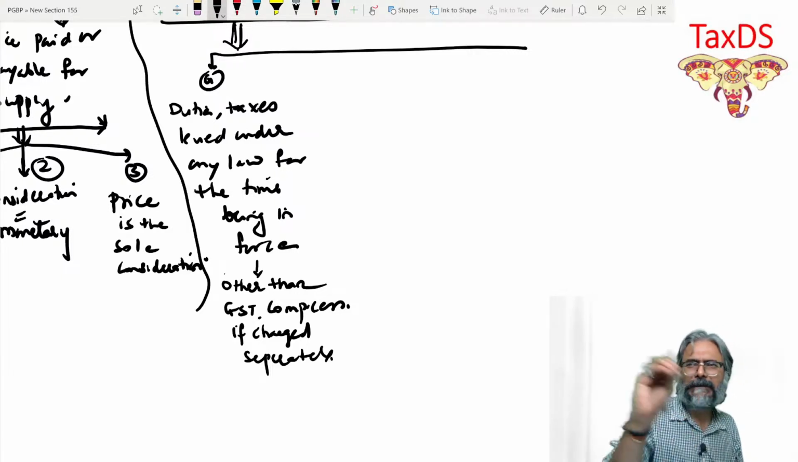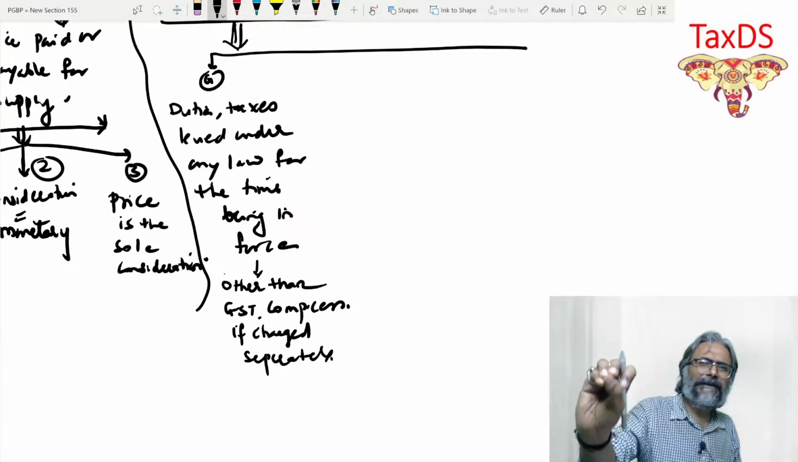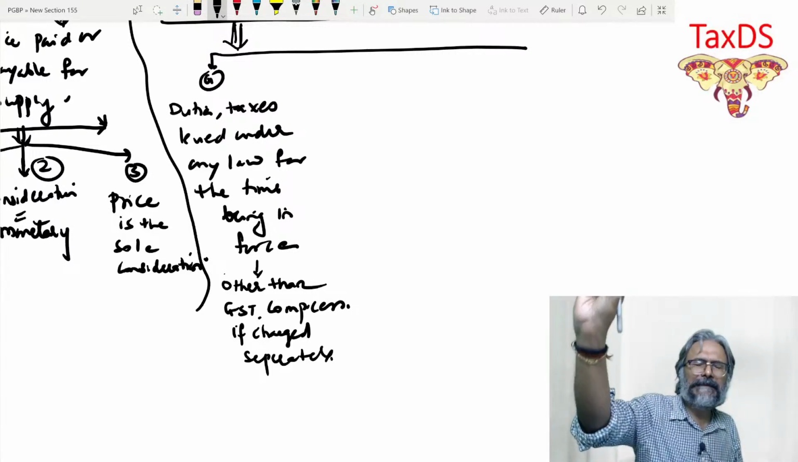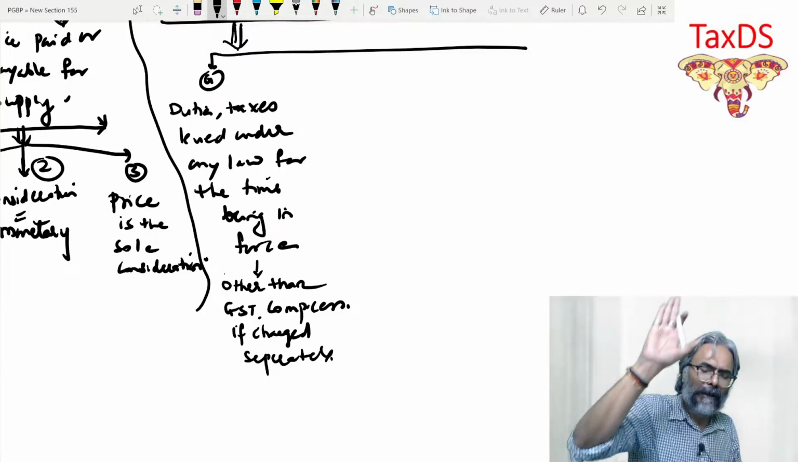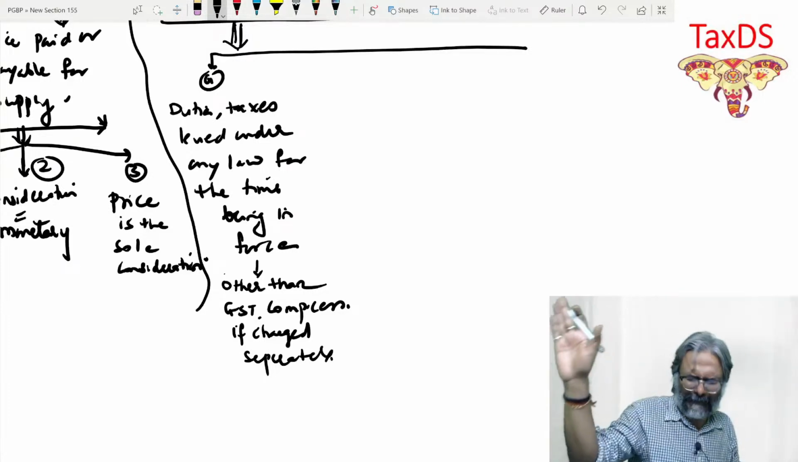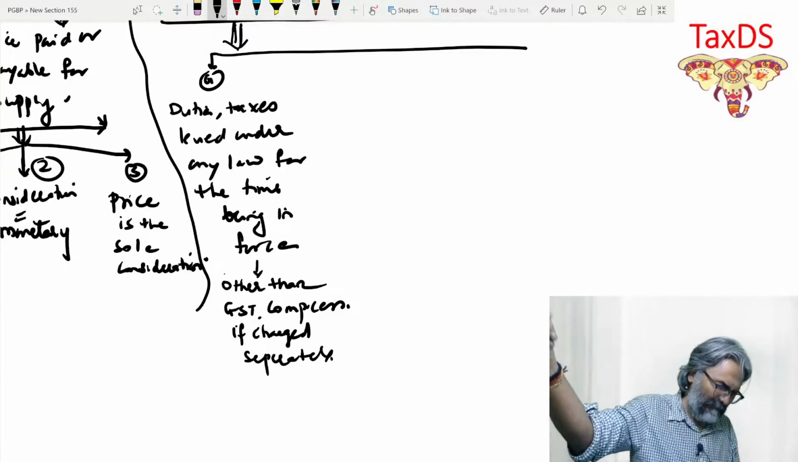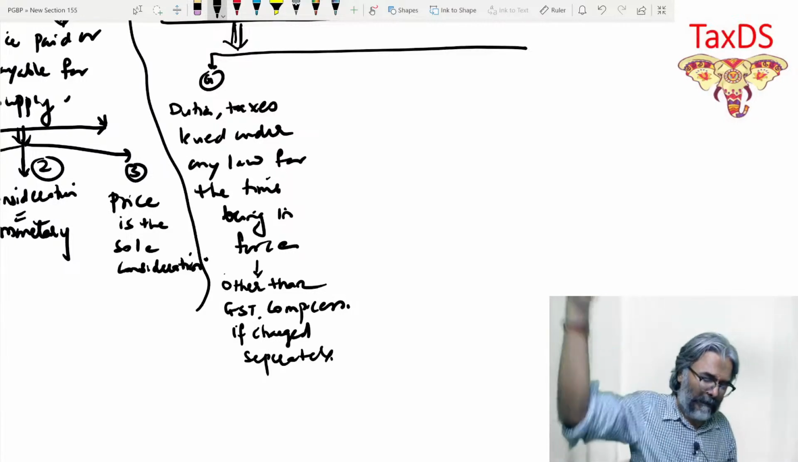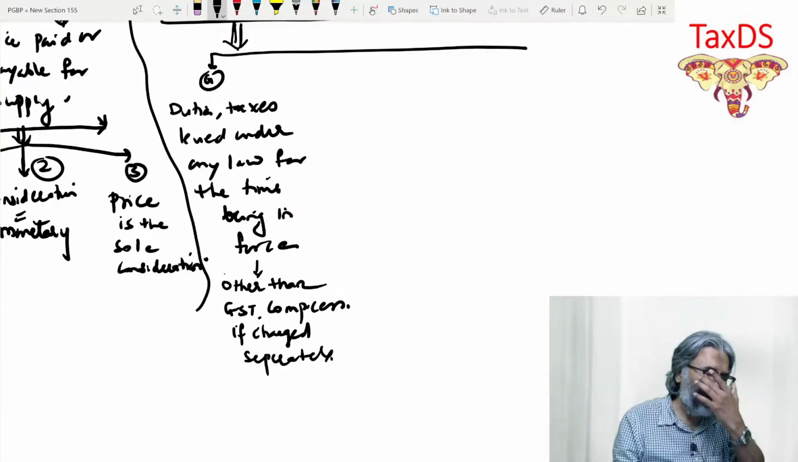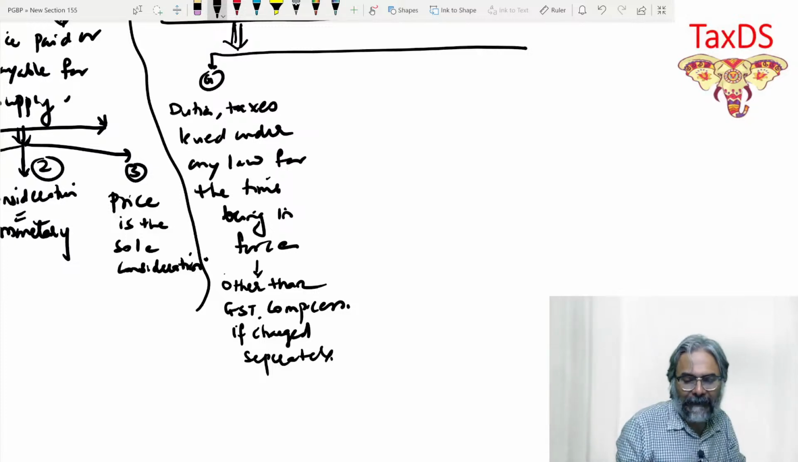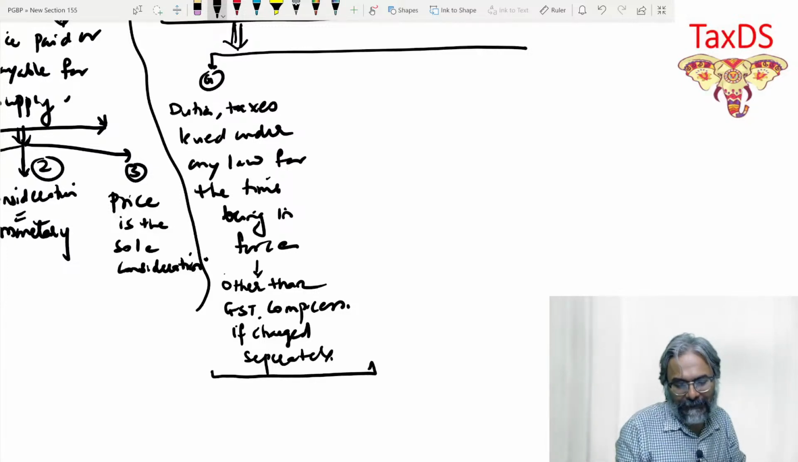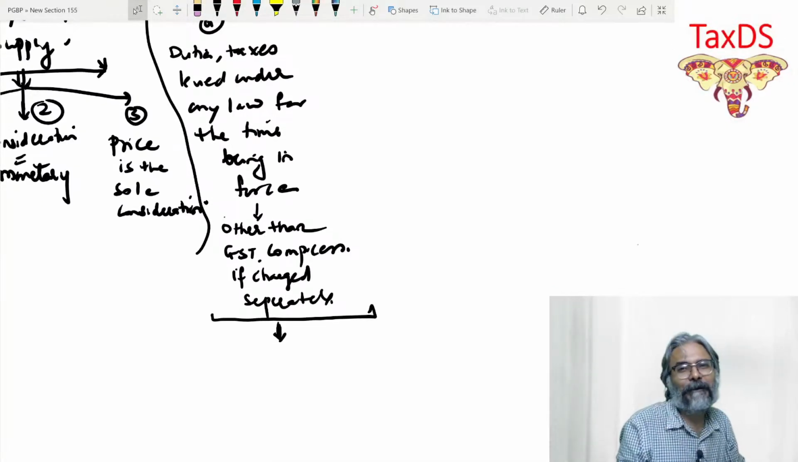So obviously GST, whether SGST, IGST or CGST, will not be a part of your transaction value. Other than that, the compensation cess, the concept which we introduced in the earlier class, also will not be included. But apart from that, all the other taxes will be part of your transaction value.